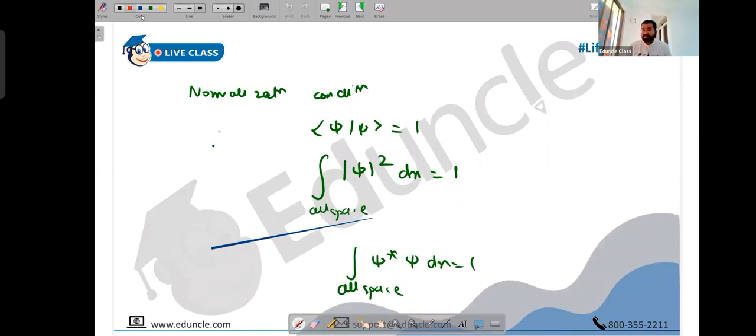By the way, also remember, I have been writing dx everywhere. You can also write dy if you are along the y-axis, you can write dz if you are along the z-axis. Then in the 2D world, we can have area, and in 3D, we can have volume. You can write dA, you can write dV. So this will completely depend on whether you are in the 1D world, 2D world, or 3D world: dx, dA, or dV.